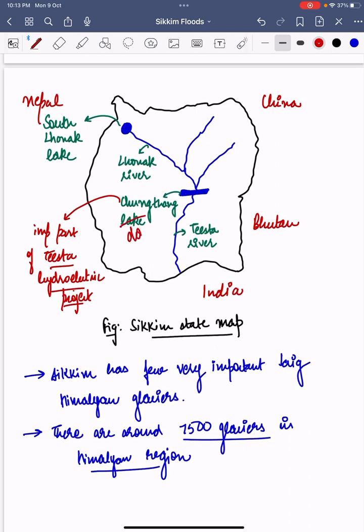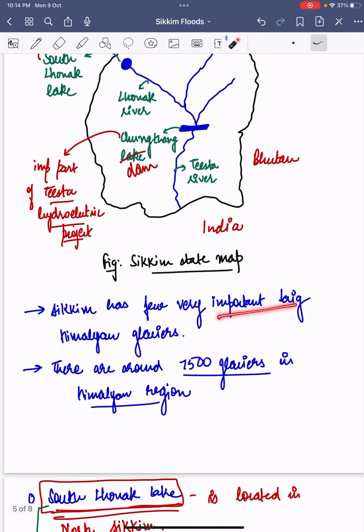This is the Changthang Dam, and it is important, as we read above, because of the Teesta hydroelectric project. So this is the situation in Sikkim, and Sikkim has a few very important Himalayan glaciers.